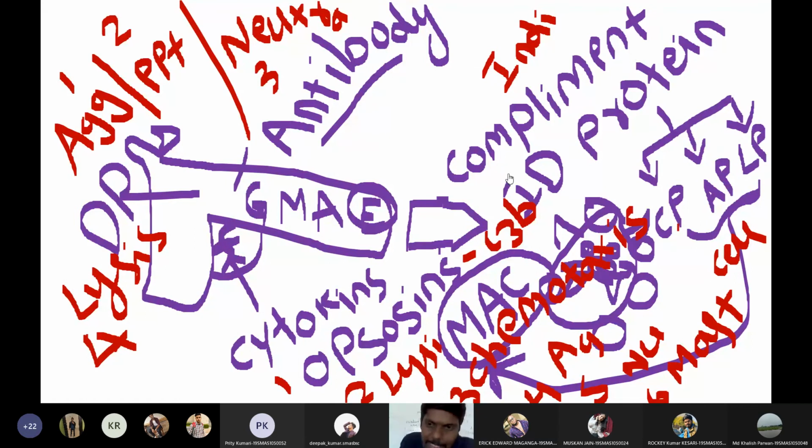Sperms are a second person's antigens, and whenever sperms enter the vaginal cavity, inside the mucosal cells we have IgA antibodies. They will get activated. Will the female immune system kill sperm cells or not? Definitely they should be destroyed by the immune system of a female.